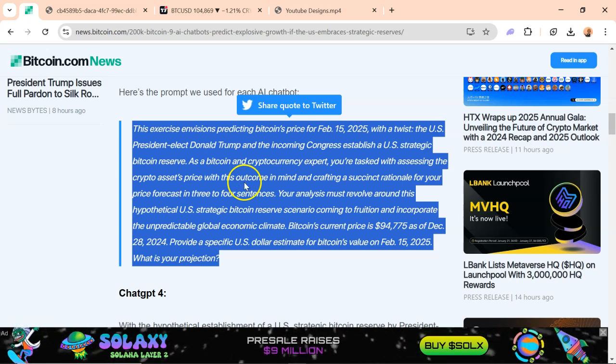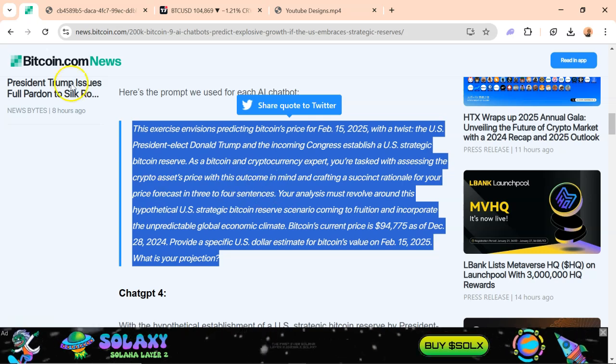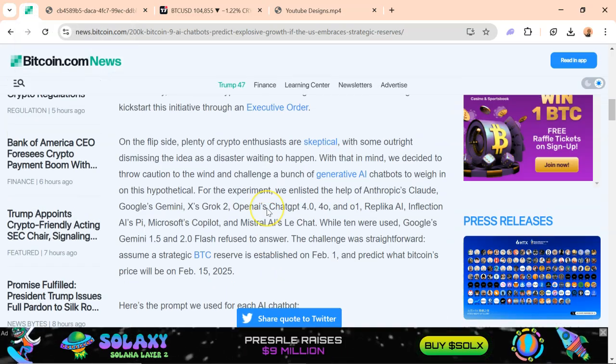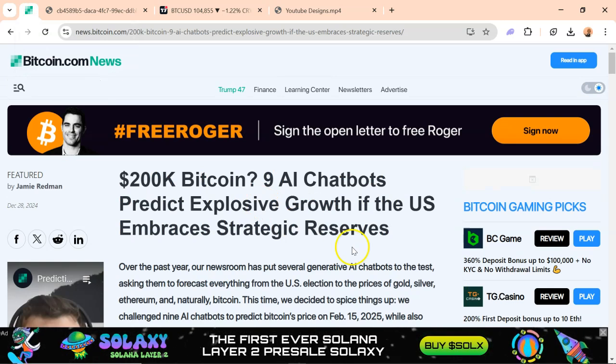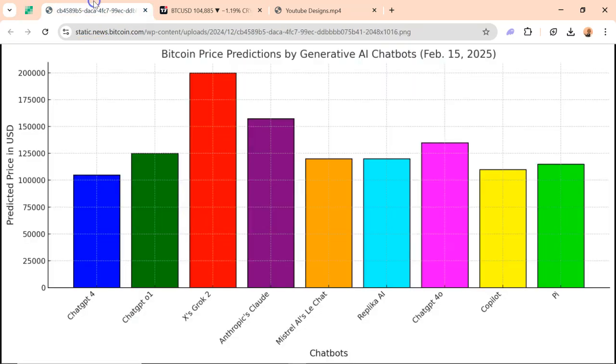But I believe it will be difficult for an individual right now to have access to the premium version of all of these AI models, except we are extensively deep into AI or use AI for work extensively. So since they've done that for us, let's look at what they said. These models were prompted, if my memory serves me correctly, on December 28th of last year, about a month ago. So this is what they said, one after the other.